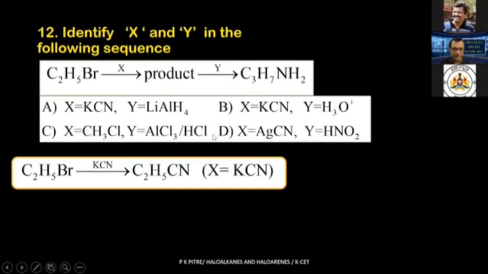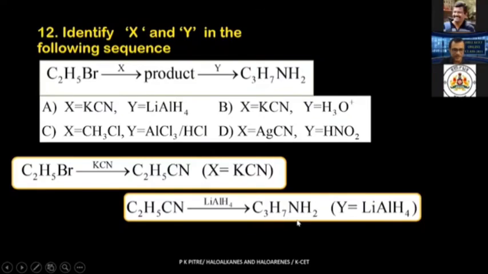Okay, you have to reduce it. And the reducing agent that you have been introduced to in your textbook, one of the reducing agents, is lithium aluminum hydride. Let us see whether this happens or not. Of course it happens. Two hydrogens are added to this particular carbon atom, two towards the nitrogen atom, and what are you going to get? You are going to get propylamine, the expected product.